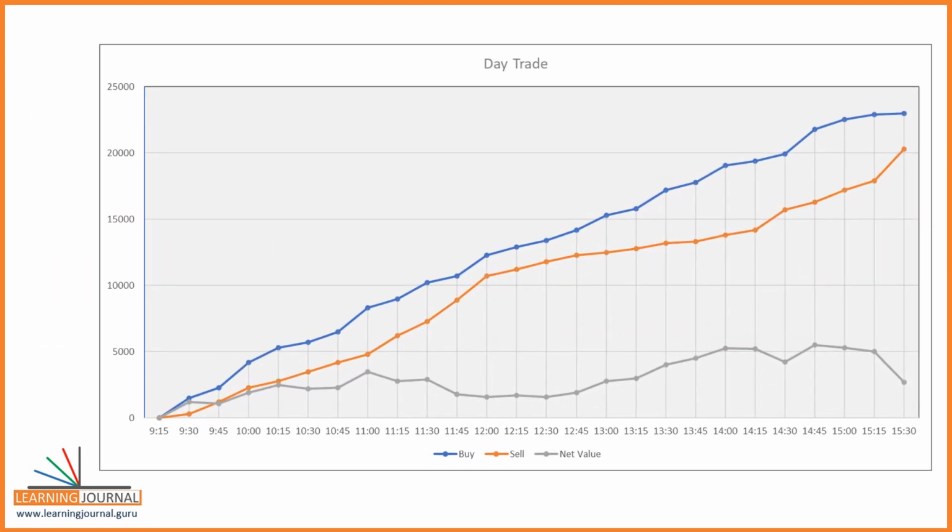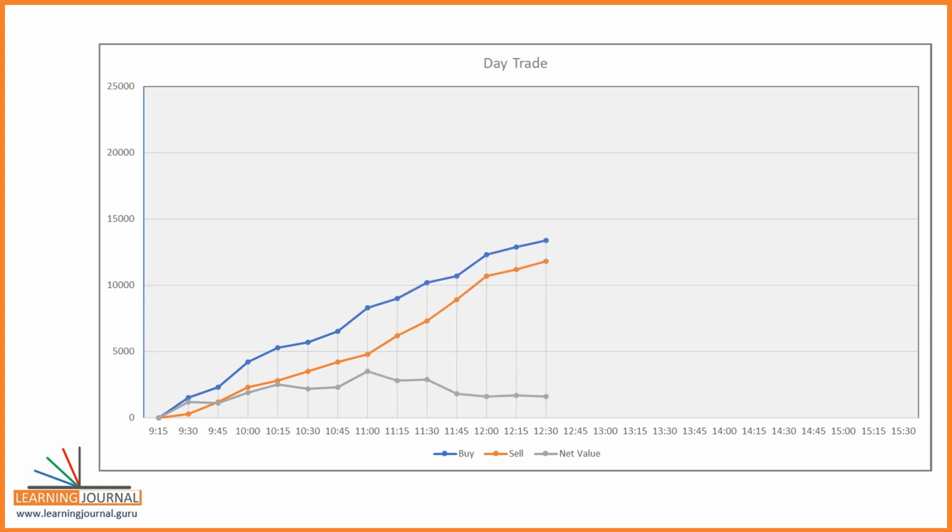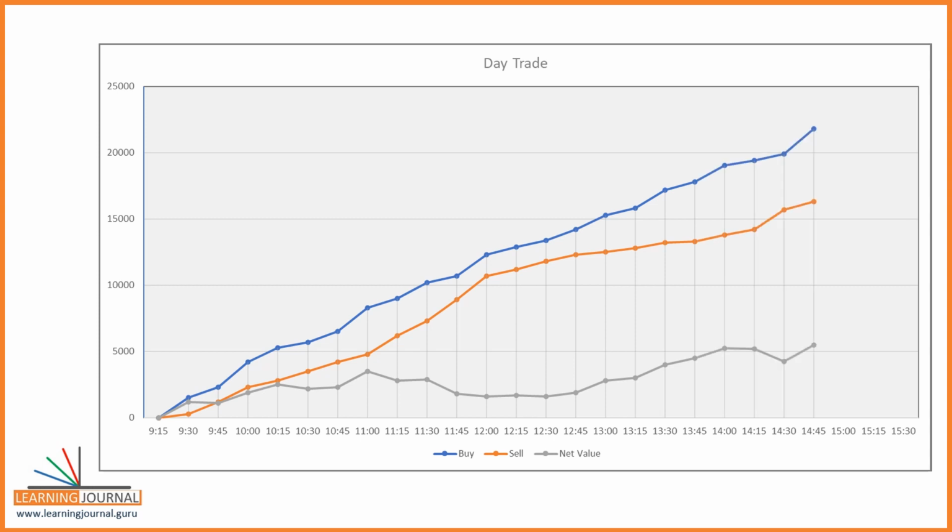The x-axis is the time and the y-axis is the amount in thousands. The blue line is the cumulative buy. So it started with 0 at 9:15, but the total buy reached a little over 5 million by 10:15. Similarly, the orange line is for the sell and the gray line shows the net value that goes for settlement. By the end of the trading session, you have roughly more than 2.5 million in settlements.